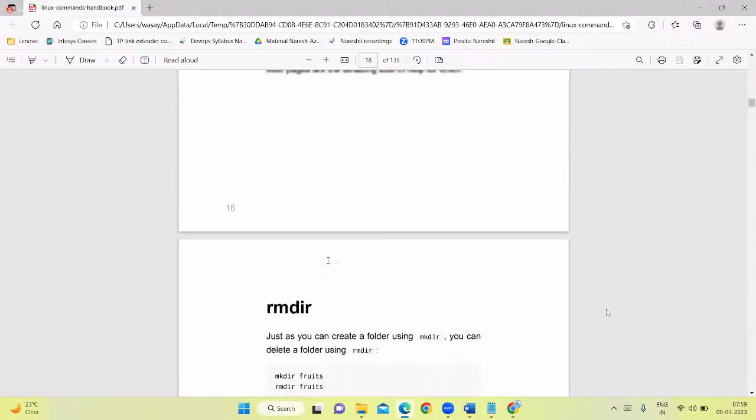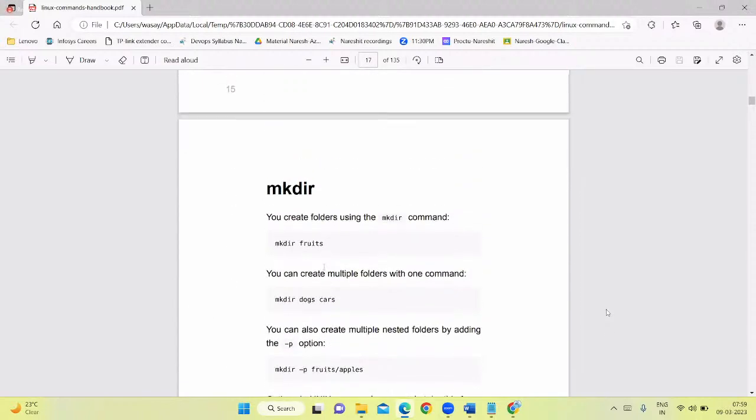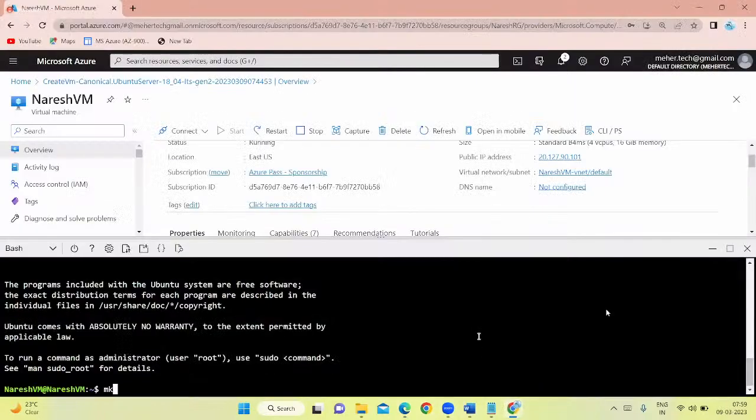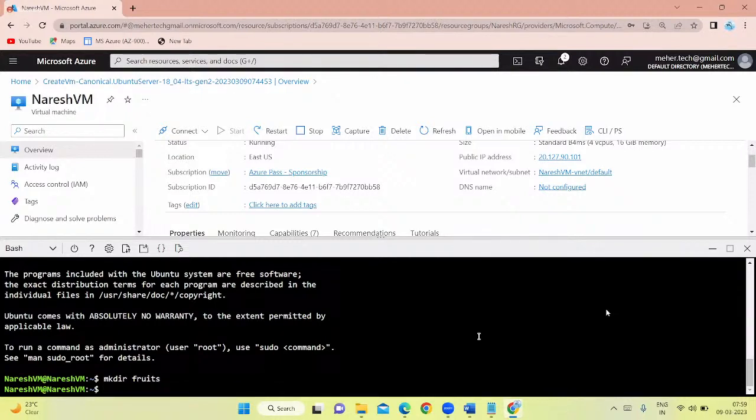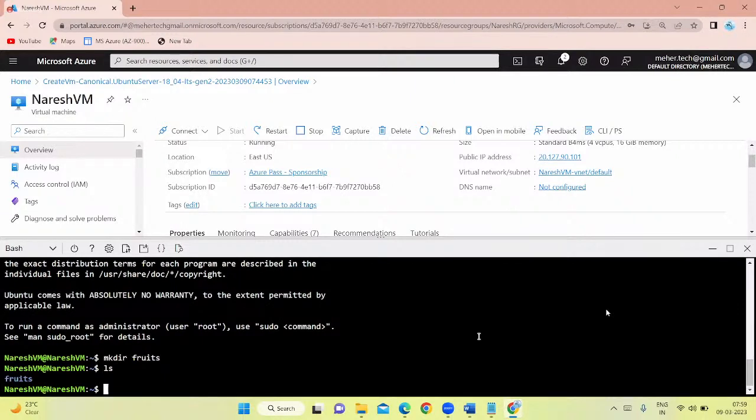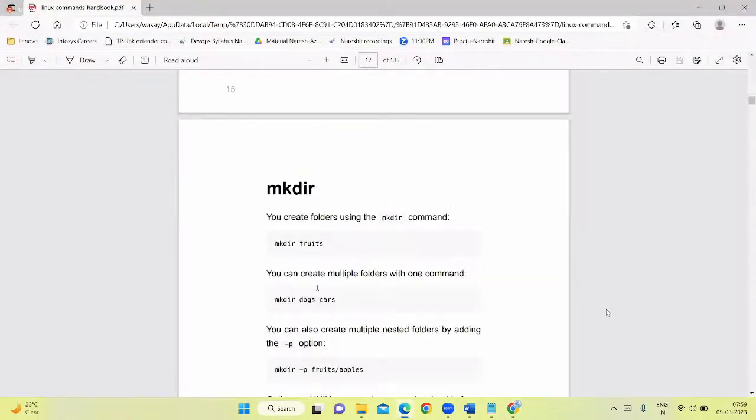I'll just show you some commands here, guys. We'll create one folder here with the name fruits. We'll just follow these commands. So I'll say mkdir fruits. No mistakes, guys, you have to be very careful. Now see, the folder with the name fruits is created. If you say ls, which stands for list, see, the fruits folder is showing here, the folder that we have just created.